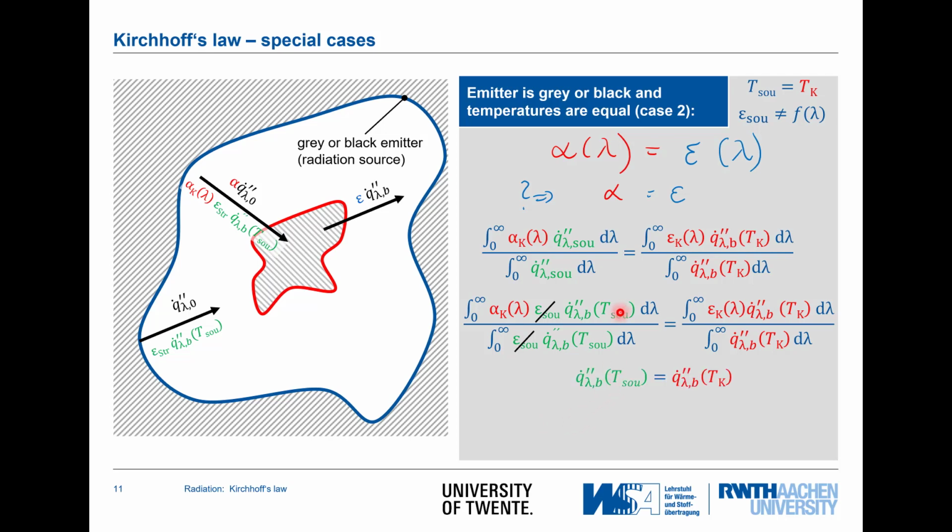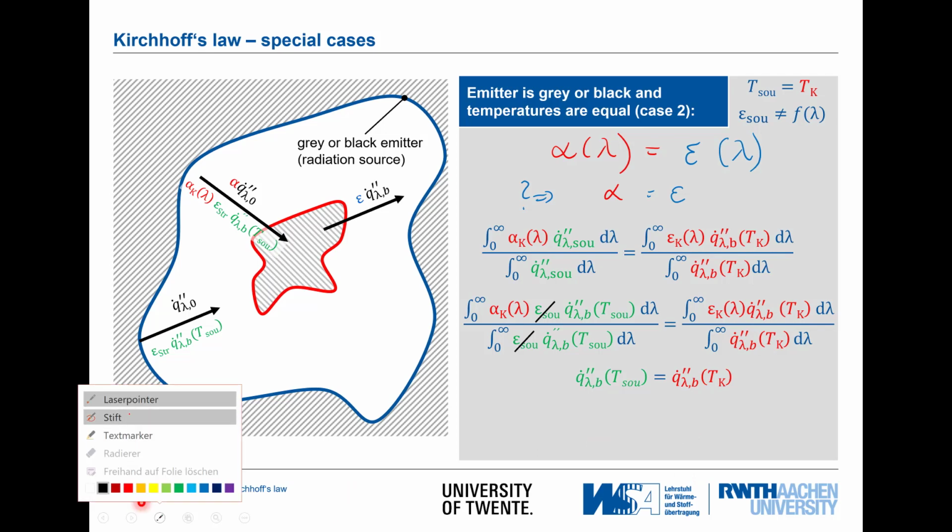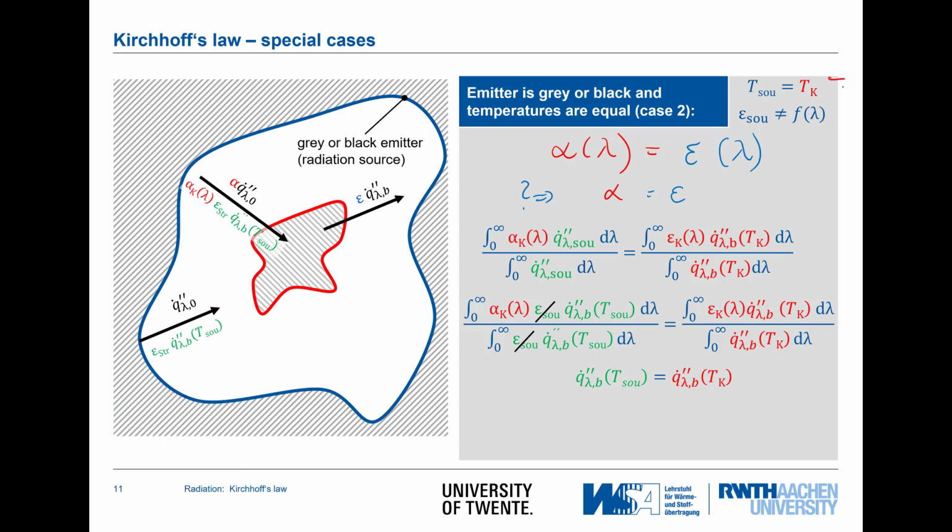Now, with the temperatures being the same as shown up here, the black body radiation at temperature T source is exactly the same as the black body radiation at temperature Tk, and this means I have the same standing on the left hand side of the equality sign and on the right hand side. So this here leads to that, and at the very end I get alpha equals epsilon.